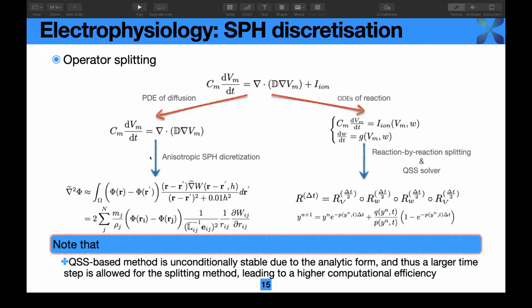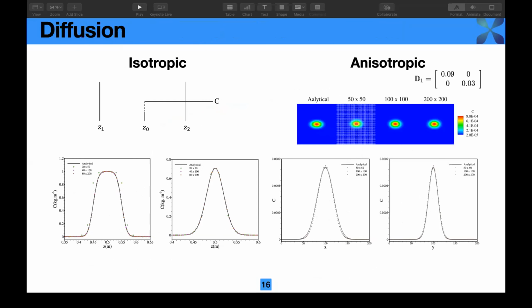For the diffusion operator, we are using the anisotropic SPH discretization. For the two ODEs, we introduce reaction-by-reaction splitting combined with a quasi-steady-state solver. As the QSS solver is actually unconditionally stable, we can use a very large time step for solving the monodomain equation. This is the benchmark validation of the diffusion operator. We consider isotropic and anisotropic diffusion, and you can see here the method has a good agreement with the analytical solution.